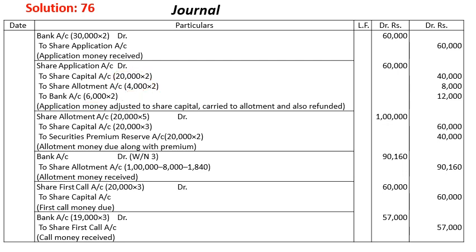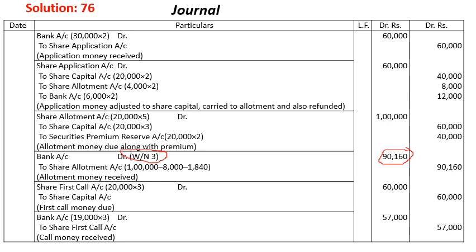Okay, now to bank 6,000 into 2, that is the application money rejected. Next is share allotment account debit 20,000 into 5, to share capital 20,000 into 3, to securities premium reserve account 20,000 into 2, that is the total due in the allotment. Bank receipt is as per working number 2. Working number 3 we have done, so this value is coming from working number 3.